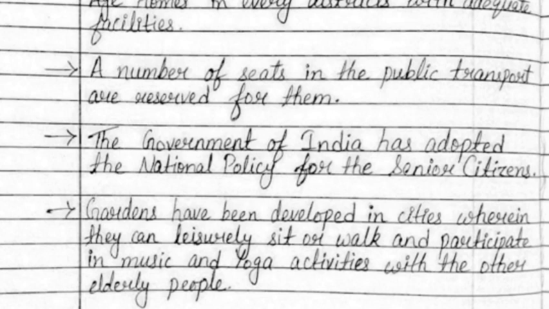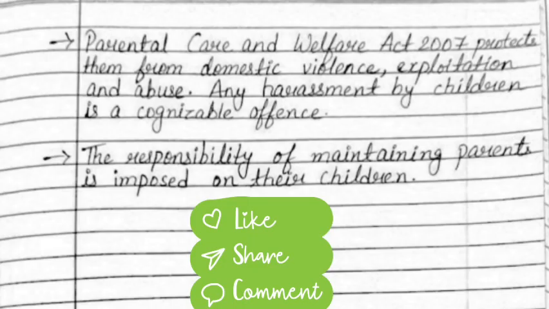The government of India has adopted the national policy for the senior citizens. Gardens have been developed in cities wherein they can leisurely sit or walk and participate in music and yoga activities with the other elderly people. The Parental Care and Welfare Act 2007 protects them from domestic violence, exploitation, and abuse. Any harassment by children is a cognizable offense. The responsibility of maintaining parents is imposed on their children.